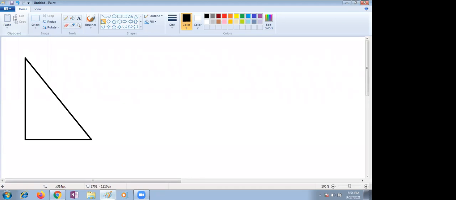What does the Pythagorean theorem mean? You know very well about right angle triangles from your previous class. Yes, ma'am. So what do you know about a right angle triangle, children? One of the angles should be equal to 90 degrees. Suppose this is triangle ABC. In triangle ABC, this angle is 90 degrees. Why? Because angle B measures 90 degrees, so we can call it a right angle triangle.